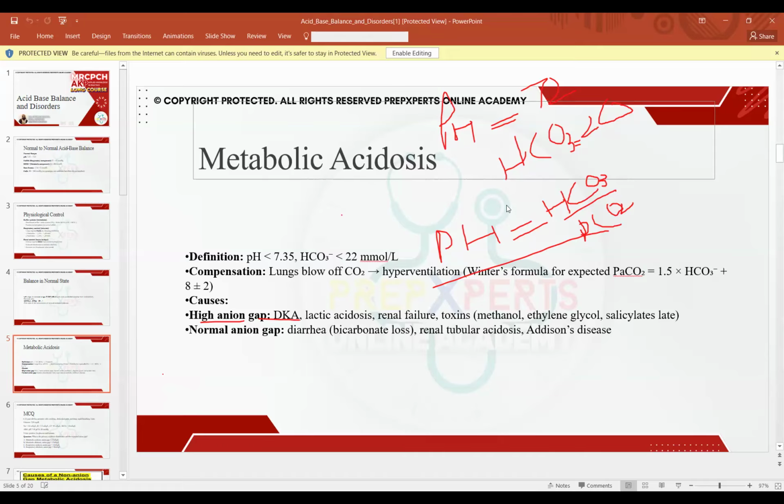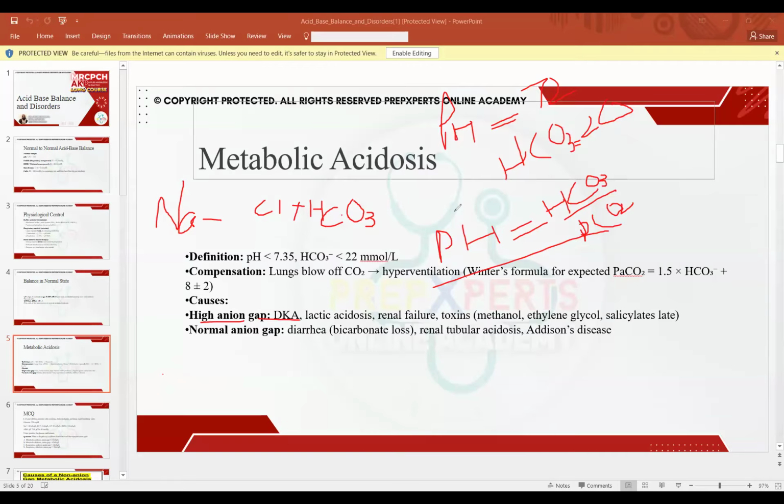Another thing I really want you to understand is anion gap. So let's talk about anion gap. How do we measure anion gap? We measure anion gap as sodium minus chloride plus bicarb. This is the formula for the anion gap, okay? The normal anion gap is somewhere around 10 to 12. And this is something that the body works to keep towards normal, sodium minus chloride plus bicarb.